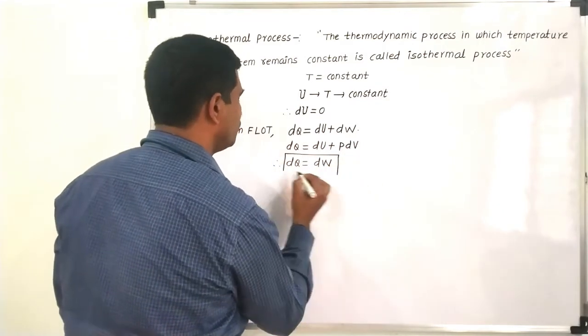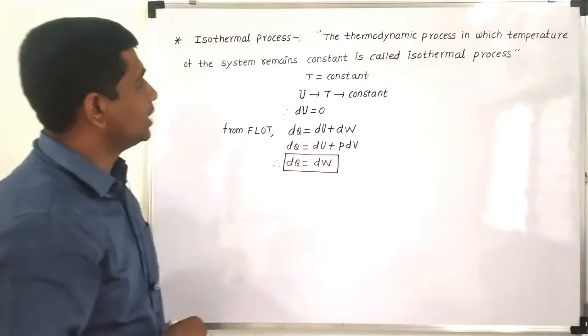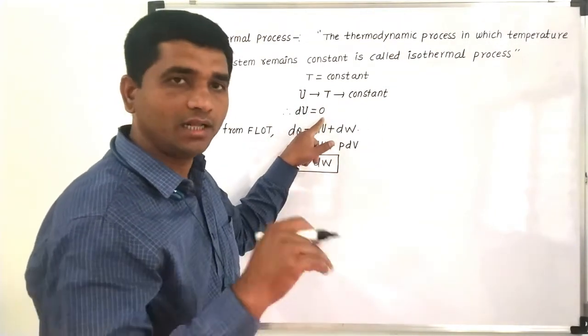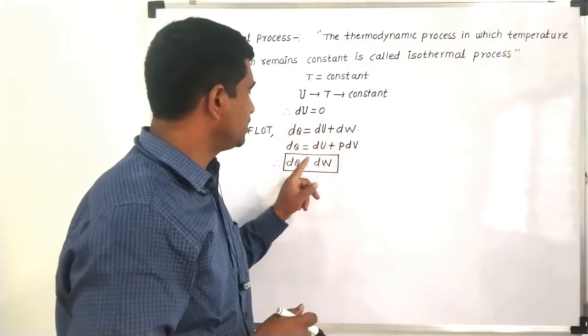So from this we can note it down. In an isothermal process, as the temperature is constant, the change in internal energy is 0.